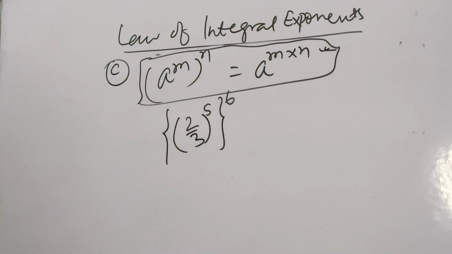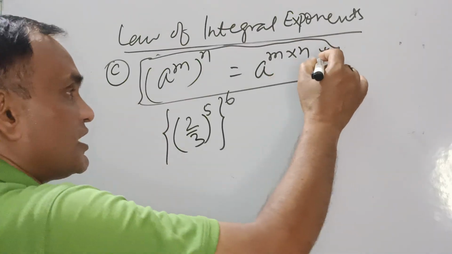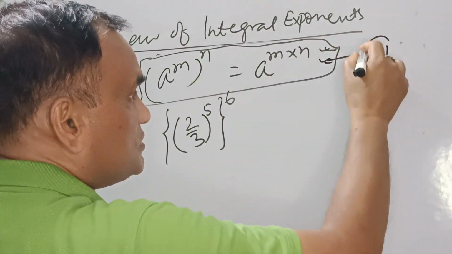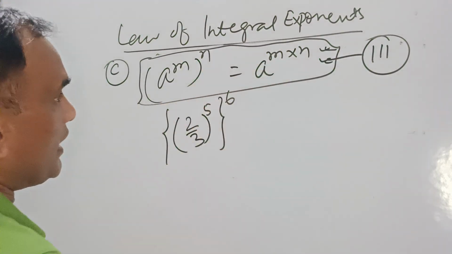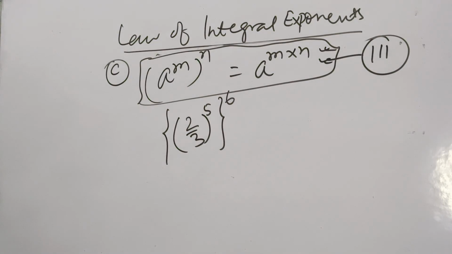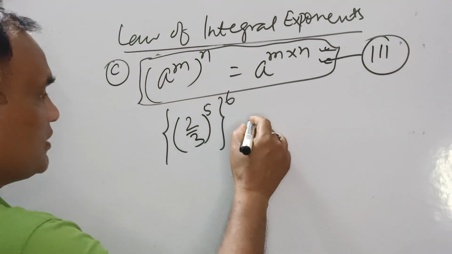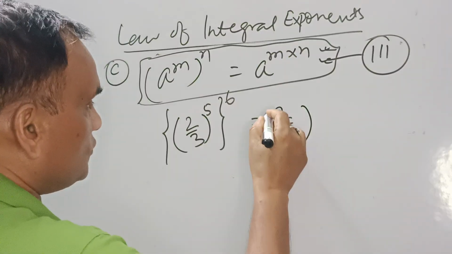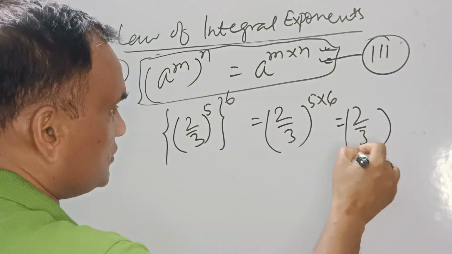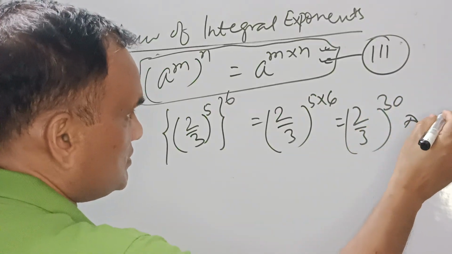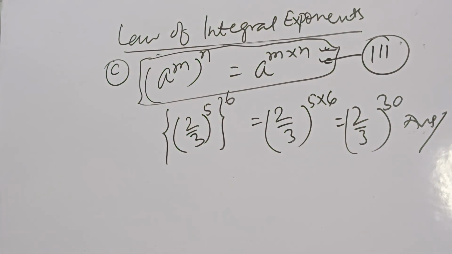We'll take the very easy way. As you know, this is the third law of integral exponents. So as per this, m into n. The powers are multiplied. In short, you will write here 5 into 6. So the result is 2 upon 3, power 30. It is the correct answer.